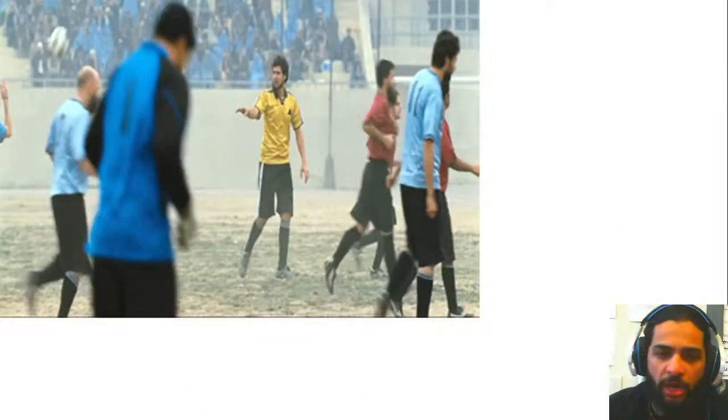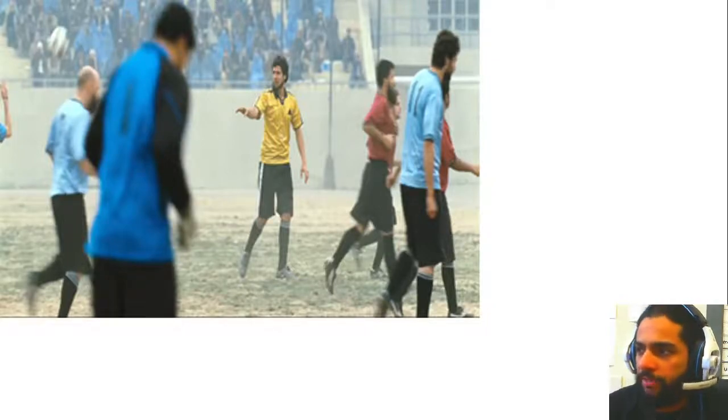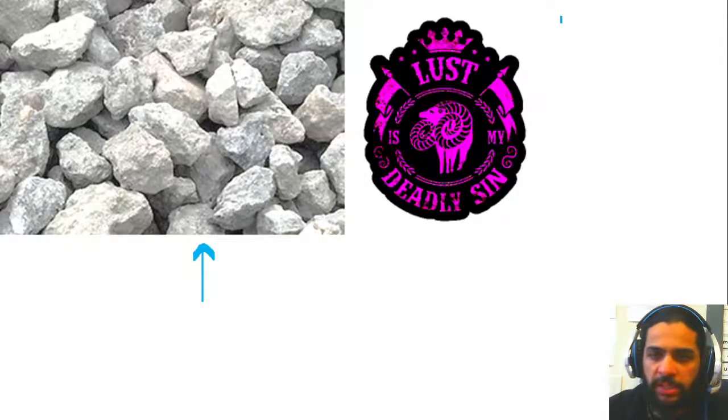So there is a soccer game going on here at Ghazi Stadium. Soccer, as you know from the beginning of the unit, is a very popular sport over there in Afghanistan. So during halftime of the game, you see something crazy happen. There are some prisoners brought out to the middle of the field, and these people are publicly executed. Stones are thrown at them until they die. Why? Because they are guilty of lust.